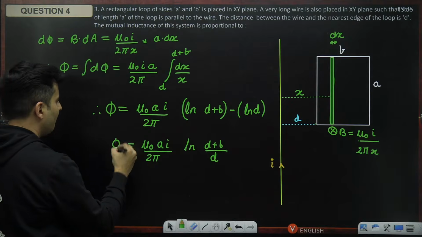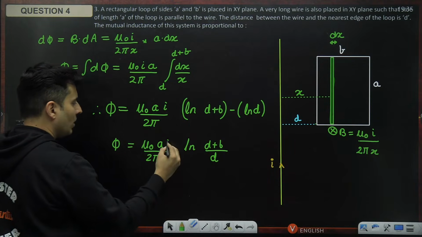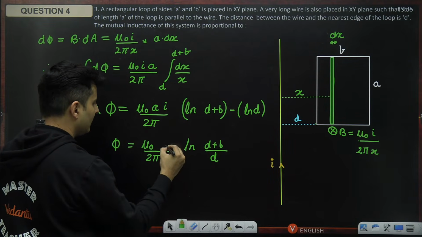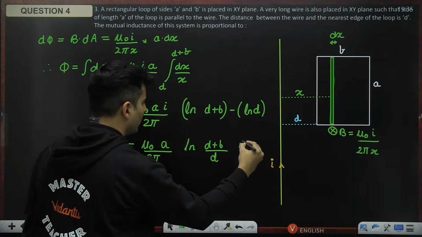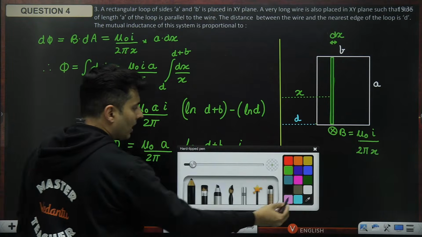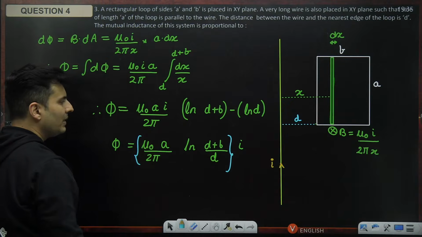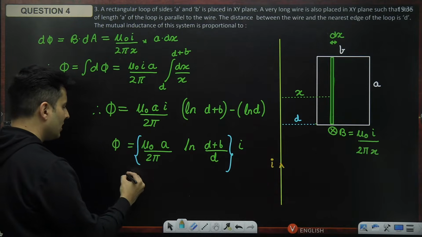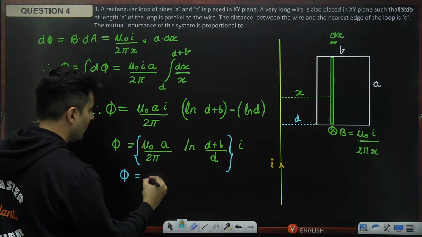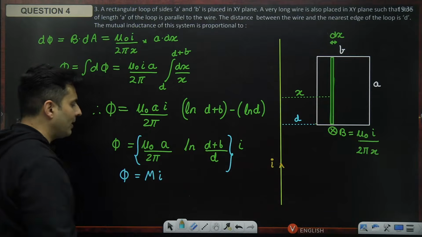Now, I think I am very close to my answer, because if I rewrite it like this, with a over here and I over here, it becomes obvious that this part should be the mutual inductance, because flux is always mutual inductance multiplied by the current.